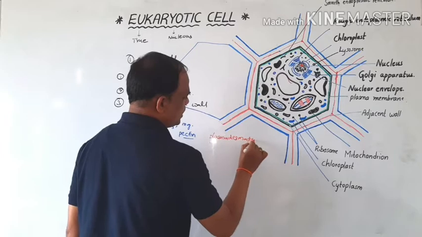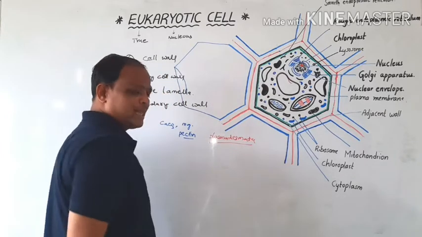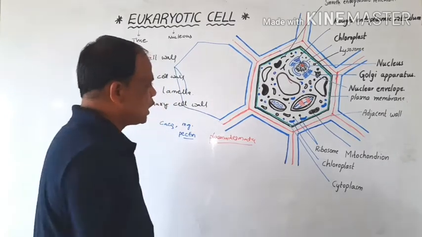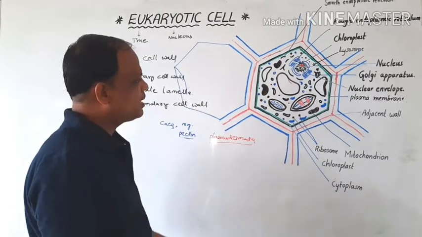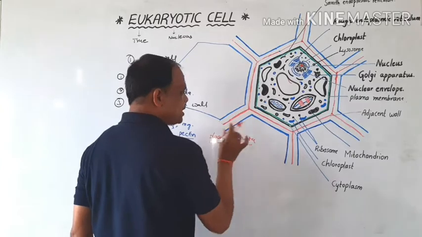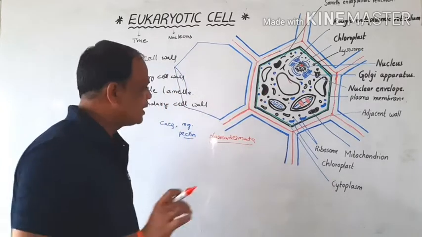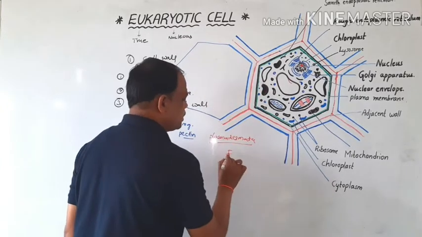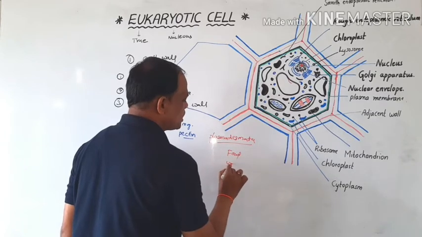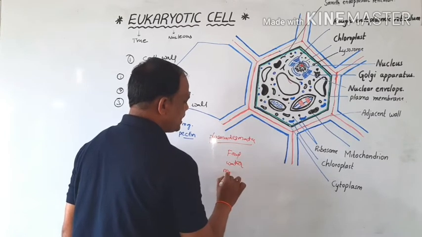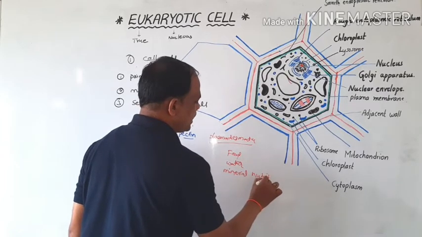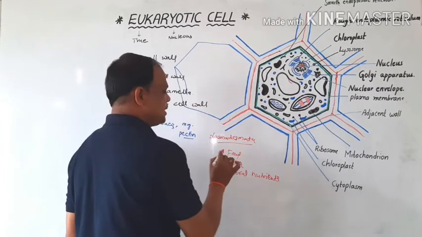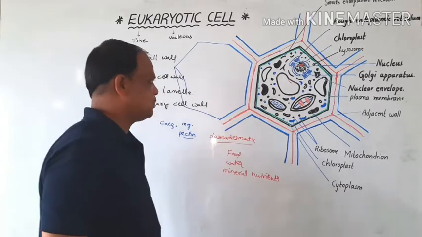That is called plasmodesmata. With the help of plasmodesmata, two adjacent cells are attached to each other, and the plasmodesmata are useful for the transportation of food, water, and mineral nutrients.